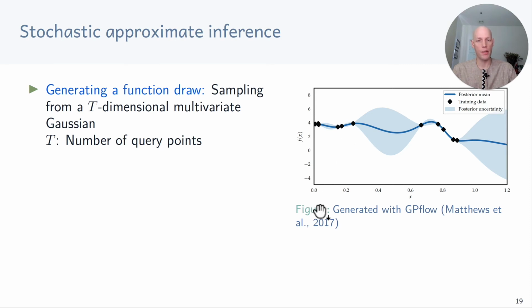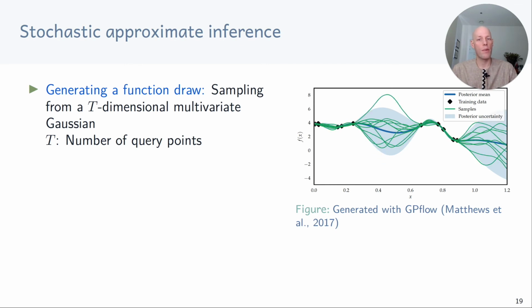We train a Gaussian process using that data. The posterior mean is the blue line, and the posterior uncertainty is represented by the shaded area. If we draw sampled functions from this posterior Gaussian process, we expect the function values to stay roughly within this uncertainty region. So let's have a look.